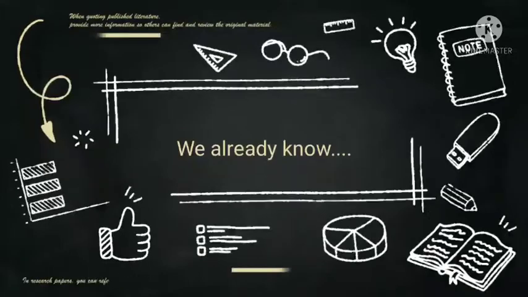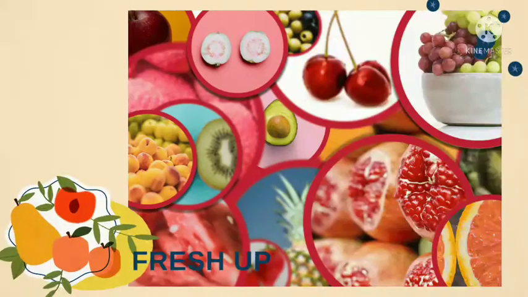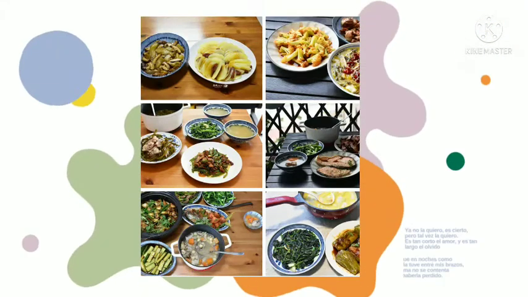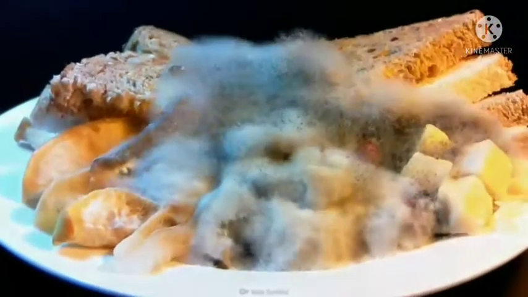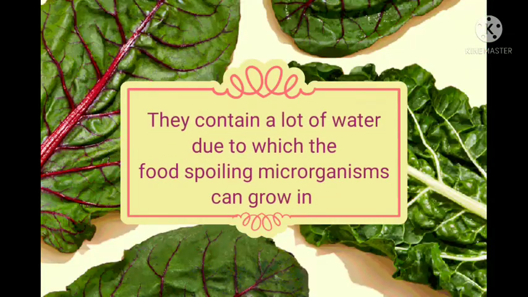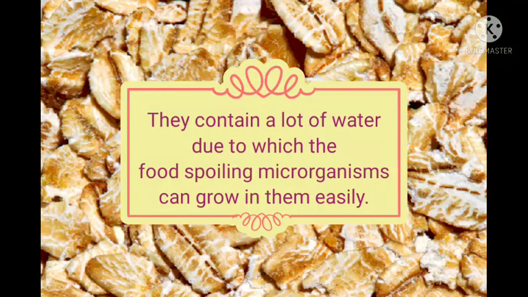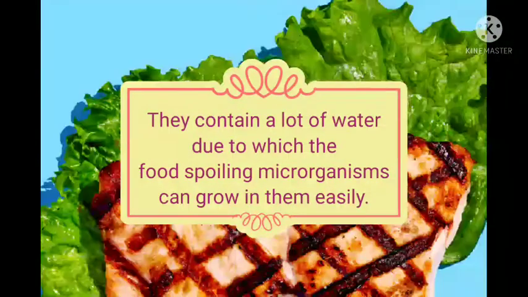We already know that food materials like milk, fruits, vegetables, meat, fish, and cooked food get spoiled easily due to microbial contamination. This is because they contain a lot of water, due to which the food spoiling microorganisms can grow in them easily.